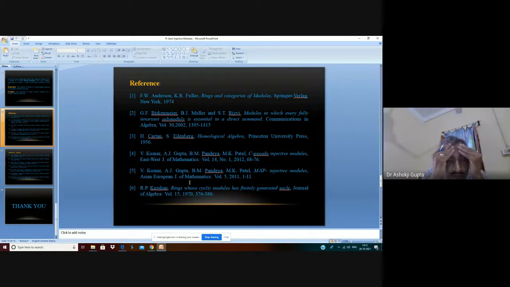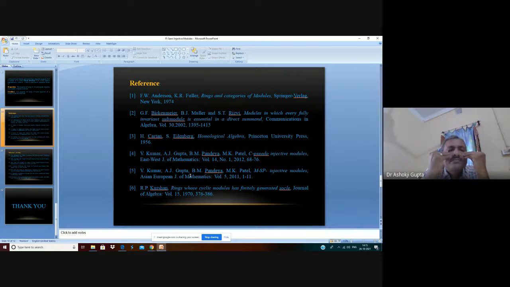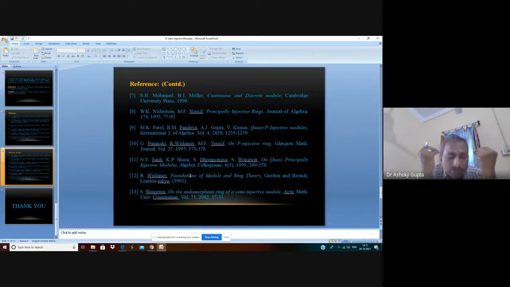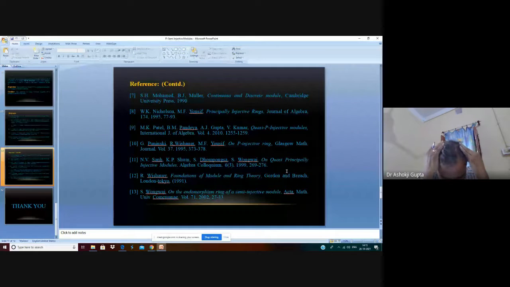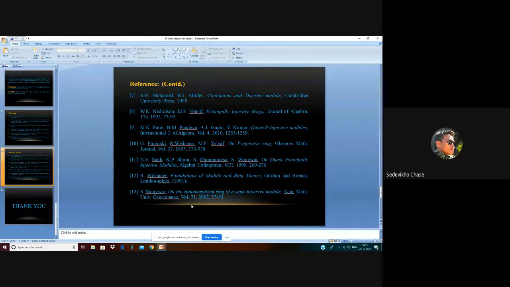So Fi semi-injective is a generalization of quasi-principal injective or not? It will be a generalization, sir. Also, have you studied submodules of Fi semi-injectives, and whether a quotient of a Fi semi-injective is again Fi semi-injective or not? We are studying those things right now, sir.